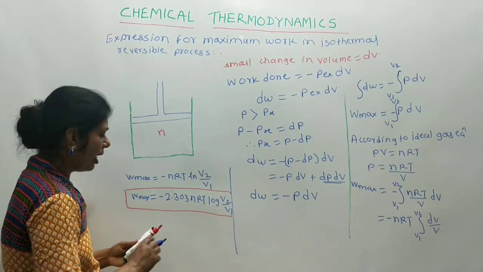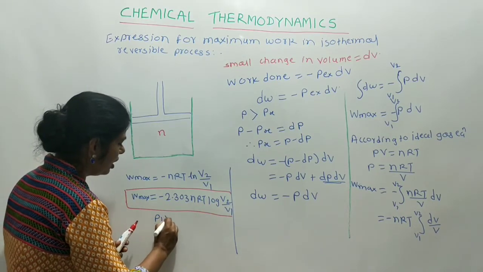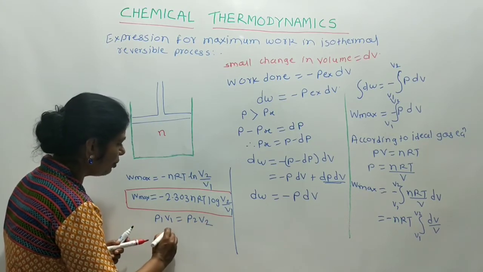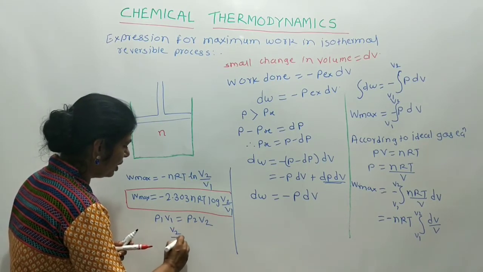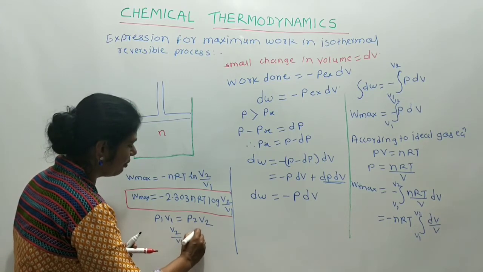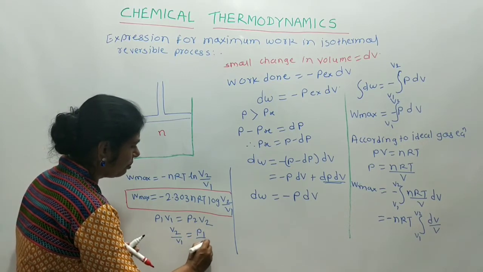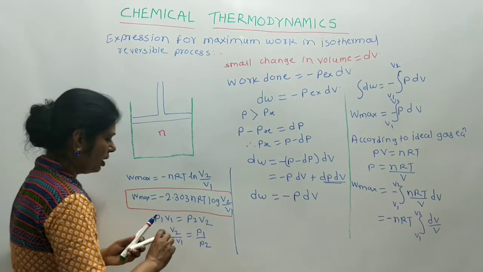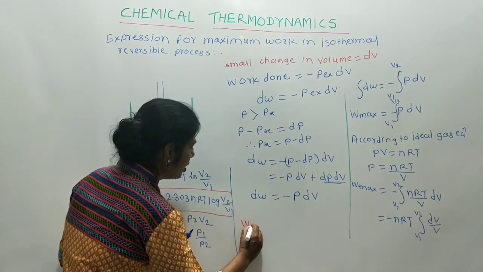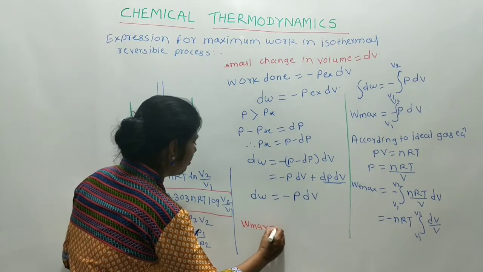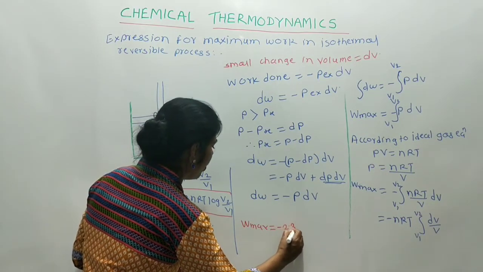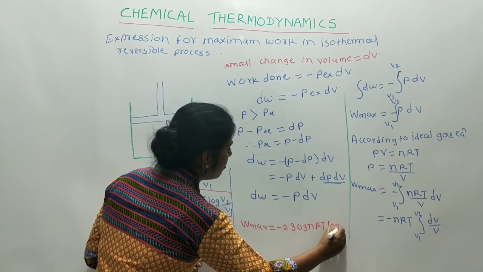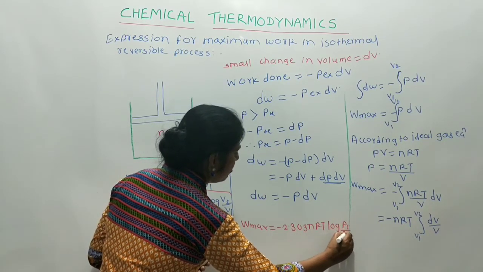Now we also know that P1 V1 is equal to P2 V2. Therefore, V2 upon V1 is equal to P1 upon P2. When we put this value in this equation, then the equation becomes W max is equal to minus 2.303 nRT log P1 upon P2.